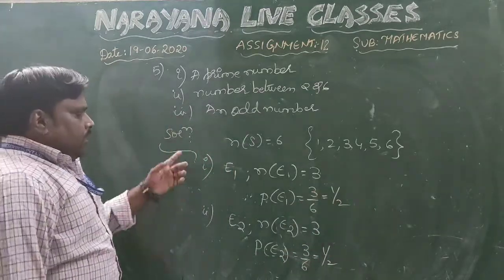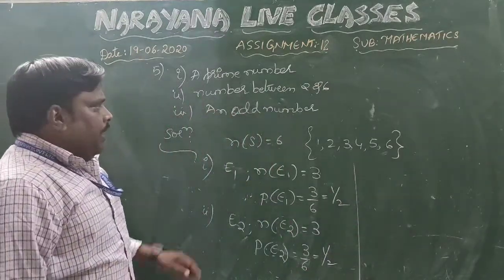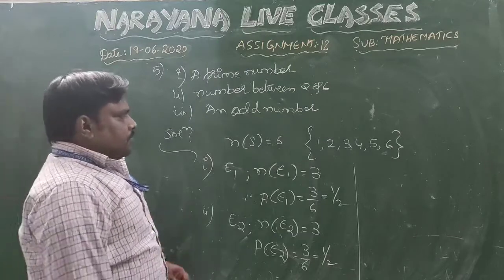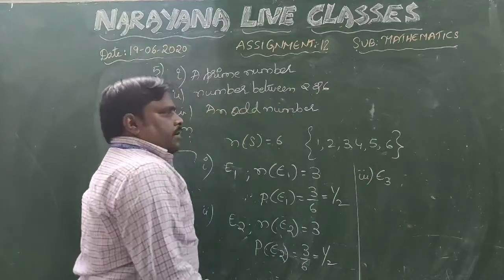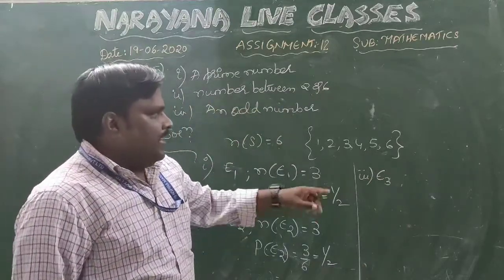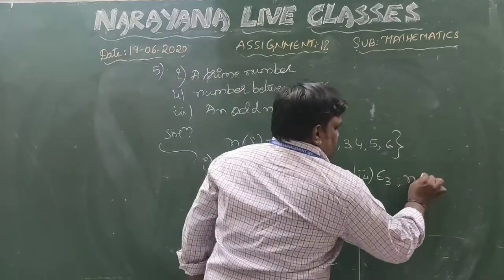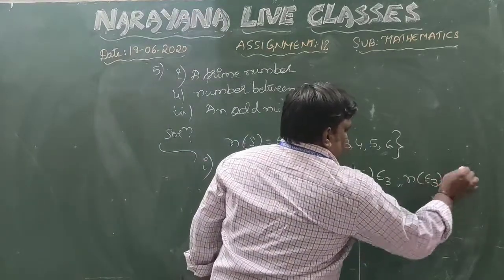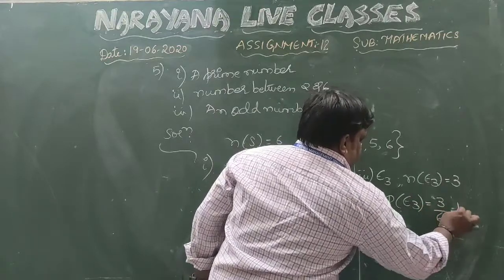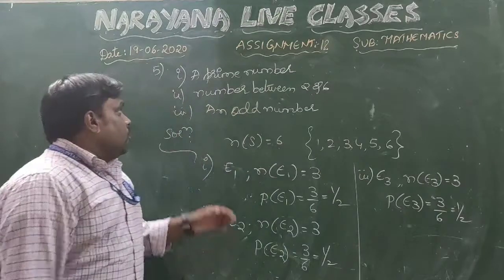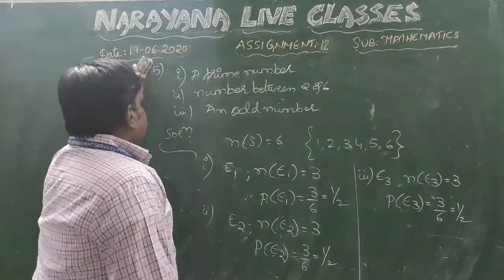Coming to the third one. Third one is what here? An odd number. When you come across this odd number part, so if you check it properly, again, if you take E3 as an event for this odd number, so how many cases are possible here? 3 again. 1, 3, 5. Okay, right? So therefore, favorable outcomes for this one also will be 3. So probability of this will be 3 by the total is 6, that is nothing but 1 by 2. This is question number 5. Coming to the next question, question number 6.